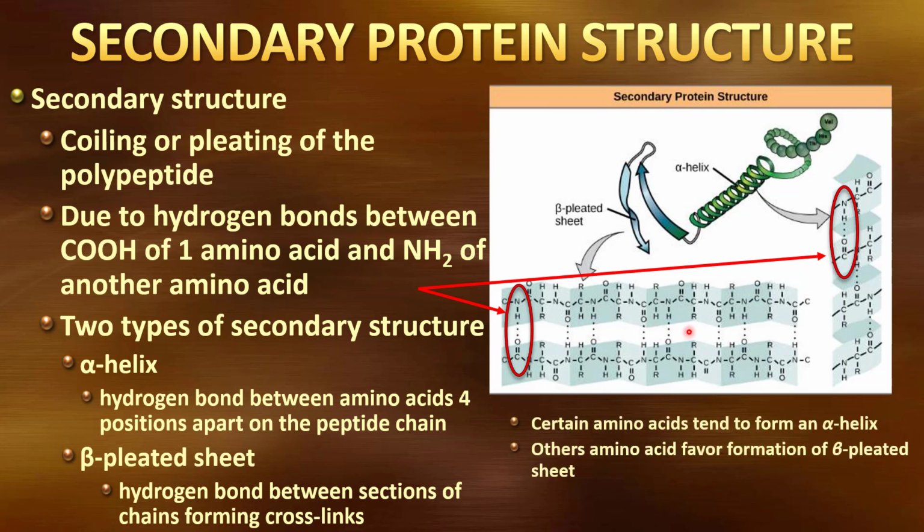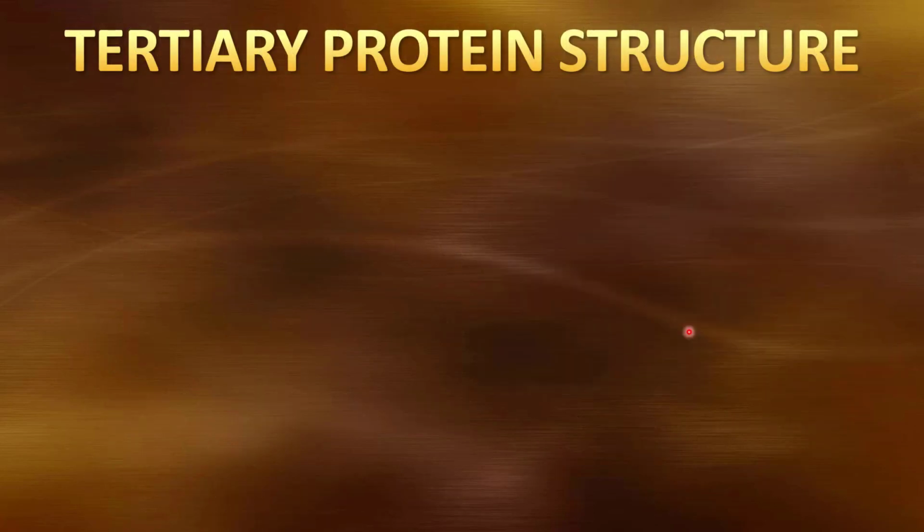Whether or not you get an alpha helix or a beta pleated sheet will depend on the amino acids that are present. Some amino acids are more likely to form alpha helices. Other amino acids favor the formation of the beta pleated sheet. Next, we have the tertiary structure. This is the third level.